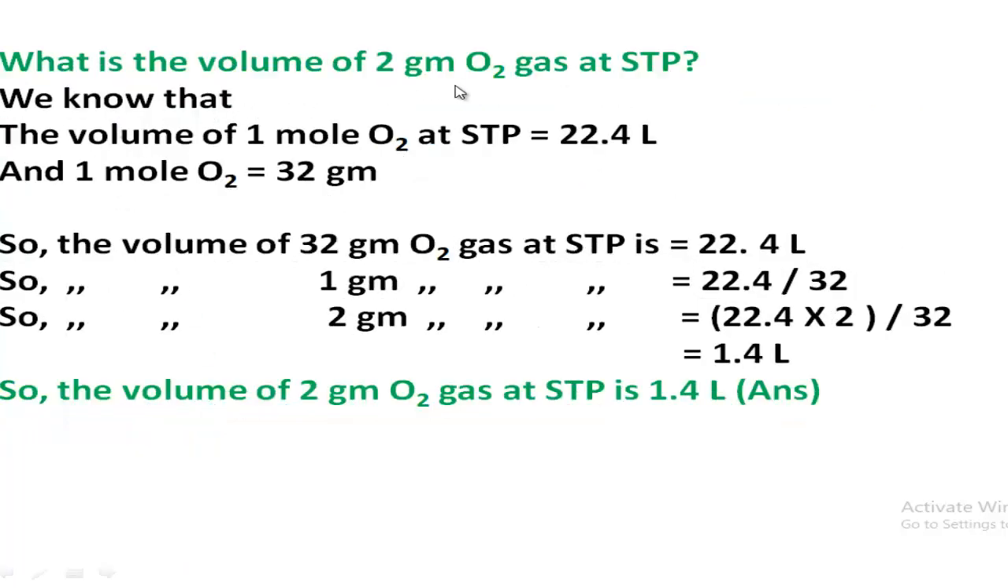What is the volume of 2 gram oxygen gas at STP? It is also so easy, because we know that 1 mole oxygen means 32 grams. So the volume of 32 gram oxygen at STP is 22.4 liter. In 1 gram how many, and in 2 gram how many. So easily you can solve this problem also.